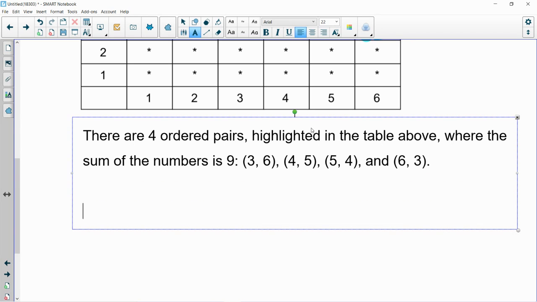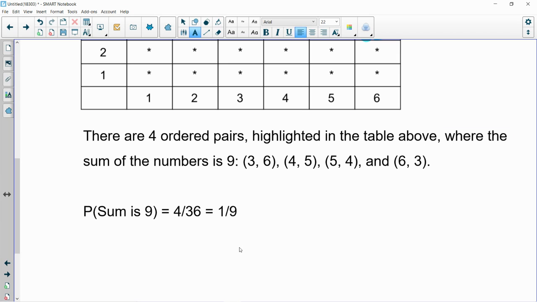So let's go ahead and answer our question. Initially the question said, what's the probability that the sum is 9? Well, how many ways could we make 9? Well, we found 4 different ways out of the total number of outcomes, which is 36. So 4 out of 36. And 4 out of 36 can be simplified to 1 out of 9. So here we have a nice little description as to what we did and the outcomes that satisfied the probability question. Sum is 9. There were 4 of them out of our total of 36.